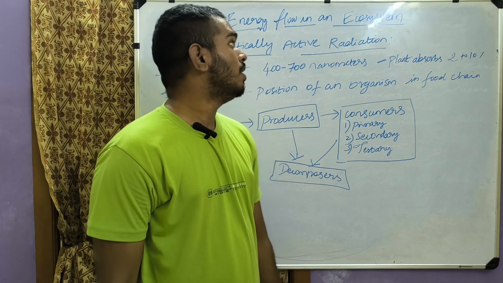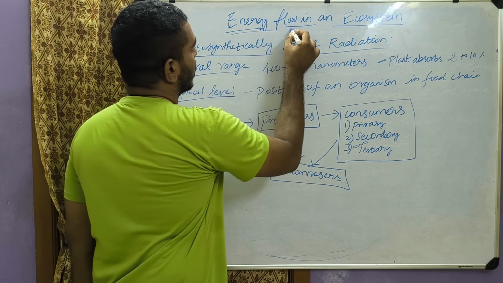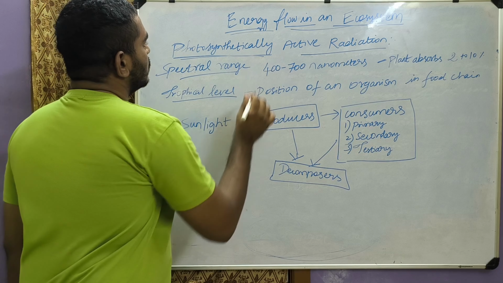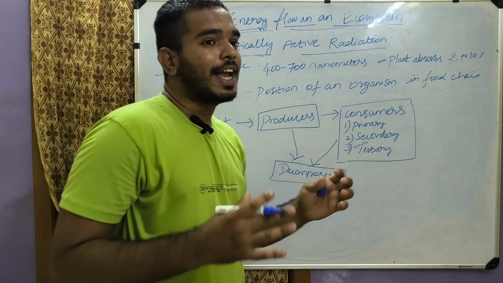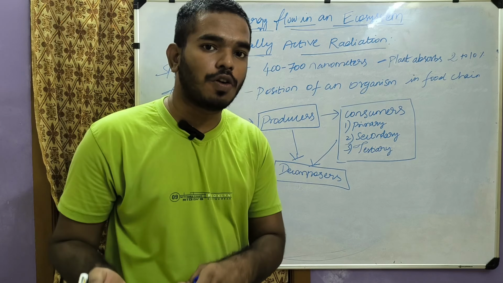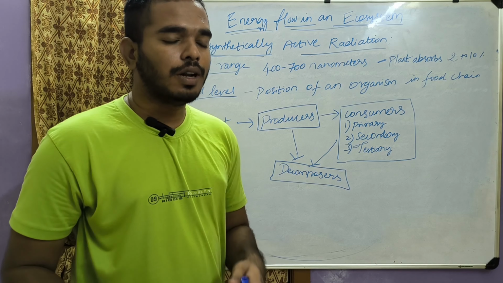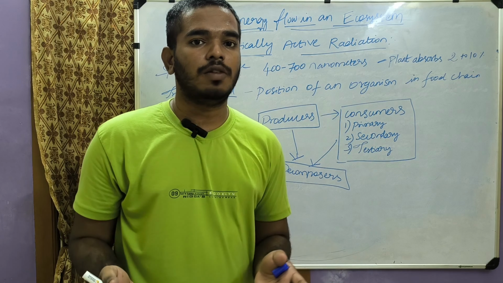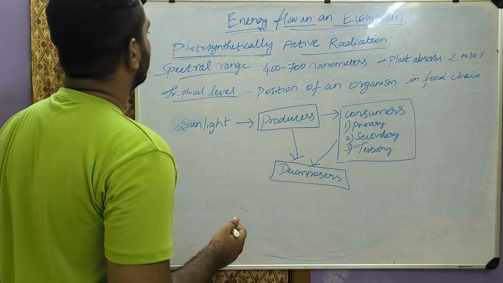Hello ladies and gentlemen, in this video we are going to see about the energy flow in an ecosystem. How the energy flows in an ecosystem from one species to another species, one trophic level to another trophic level, one organism to another organism, from producer to consumer. That is all we are going to see in this video.